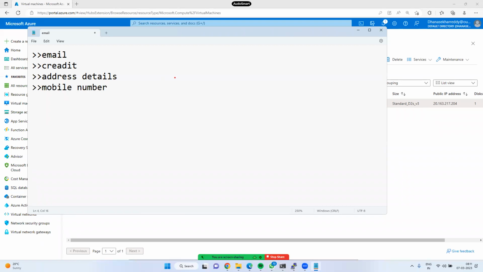Sir, is there any hidden charges within 30 days? No, no hidden charges are there. Initially they will debit 2 rupees. That amount will be credited back to your account in 1 to 2 working hours. They are just debiting this 2 rupees. Why? Because of whether you are a genuine user or not. That's it.